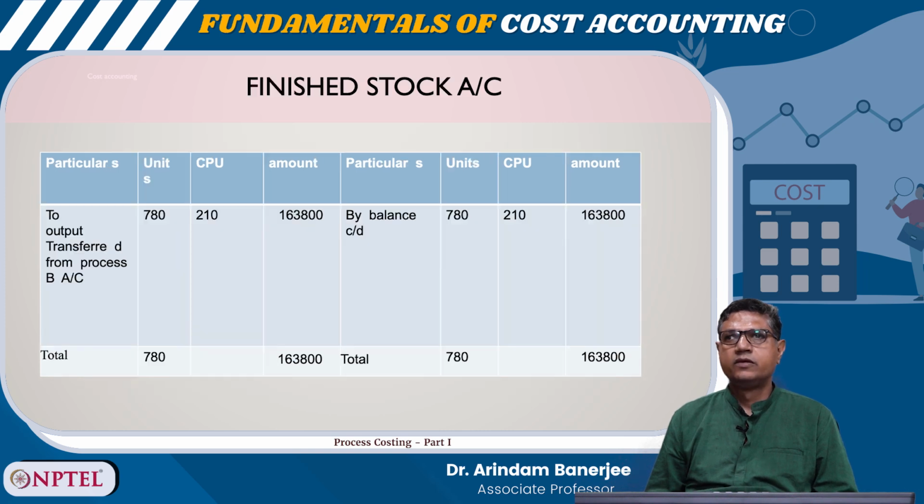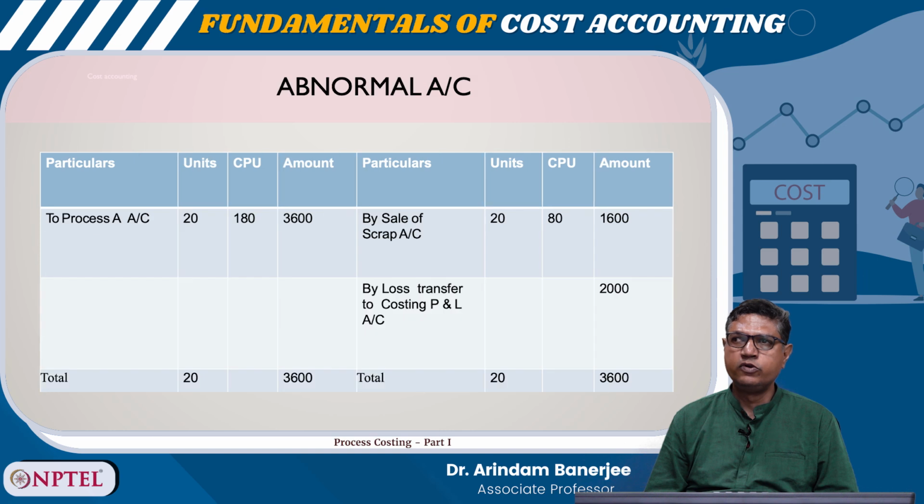So, we can create an abnormal loss account, that is to process account 20 units, right. Amount is 3,600. By sale of scrap you got 1,600. So, loss transferred to costing P&L, it is 2,000. Thank you.